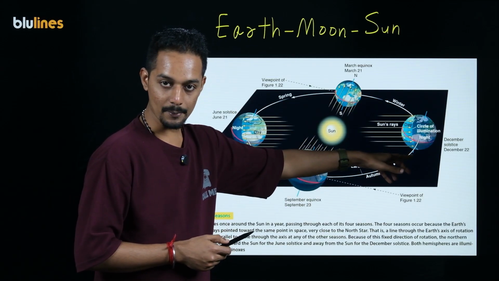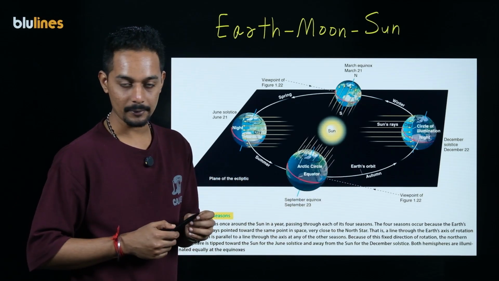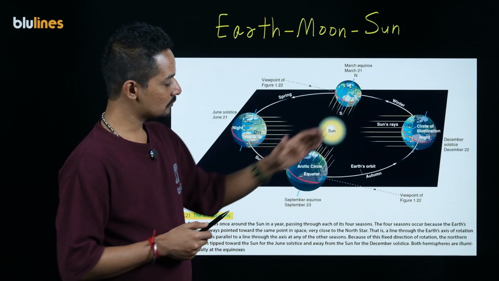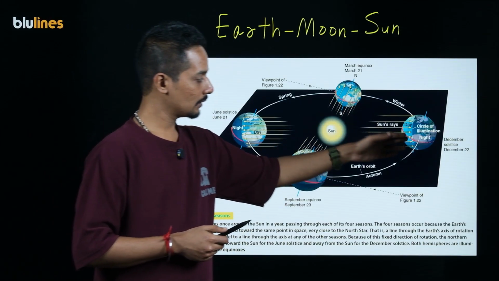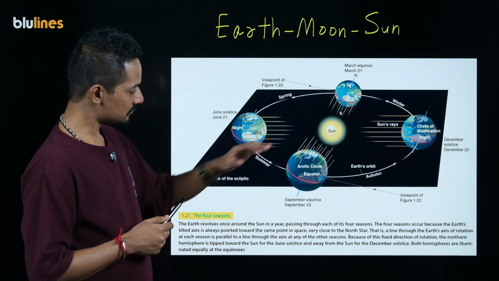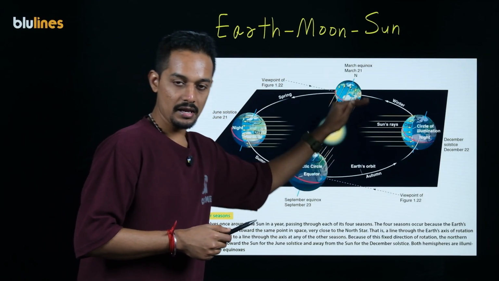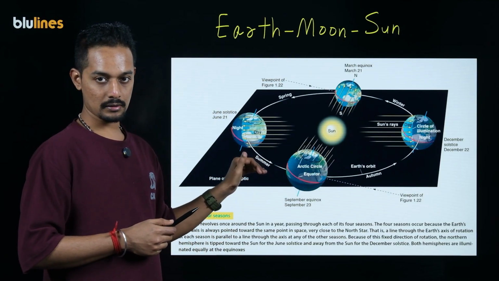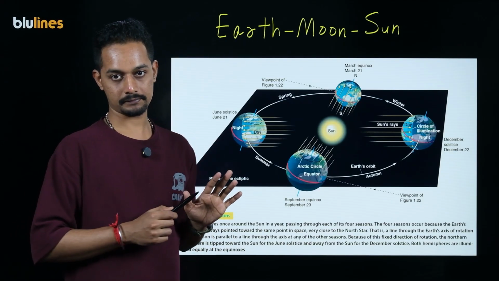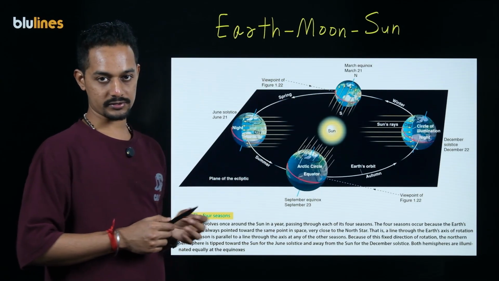And if you look at this configuration, it is just the opposite of this. Here the southern hemisphere is closer to the sun, so the southern hemisphere is going to have a warmer climate, and this is given the name winter solstice. The winter solstice happens about December 22, and the summer solstice happens on June 21. Once the Earth completes one complete revolution about the sun, we say that we have undergone one solar year. For one solar year, there are 2 equinoxes and 2 solstices.